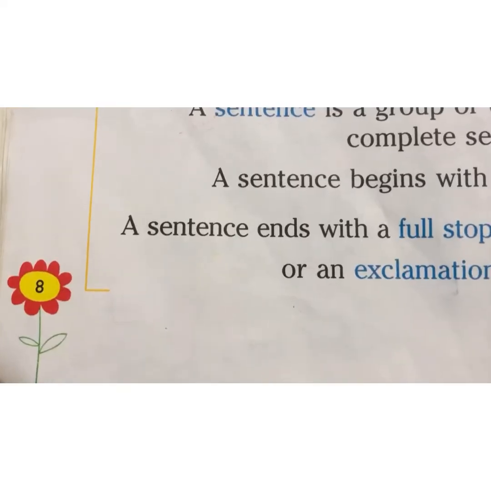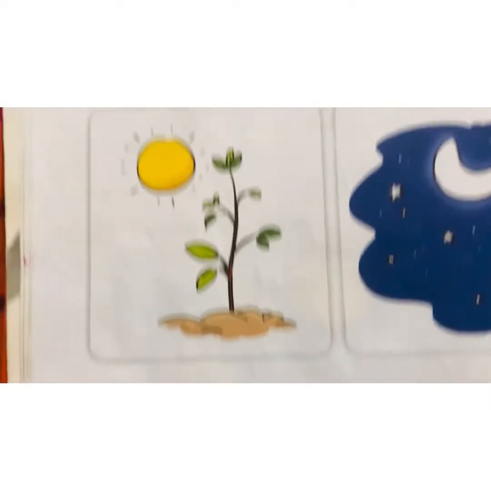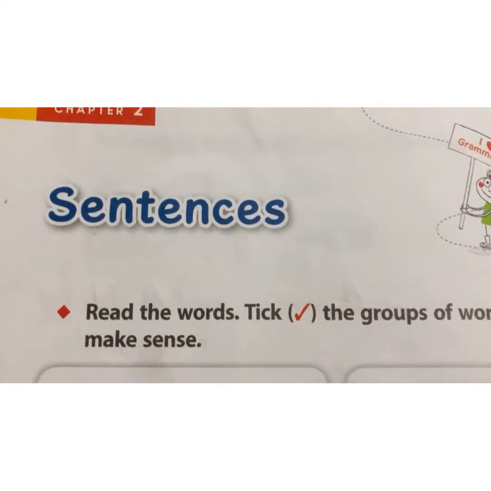So, let us make it more clear with the help of our book. I request you to please open page number 8 of your grammar book. So this is page number 8 of your grammar book, dear children. Please open your book. Chapter 2, sentences.